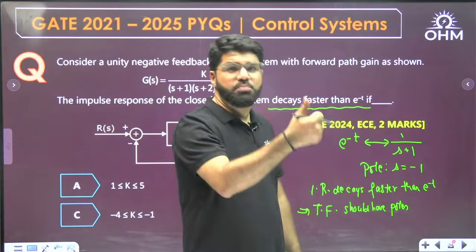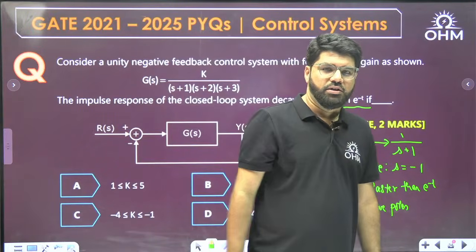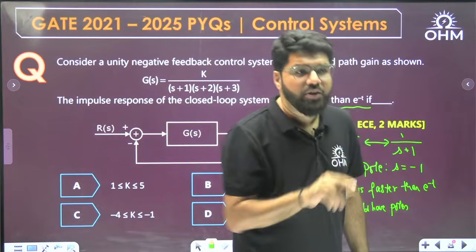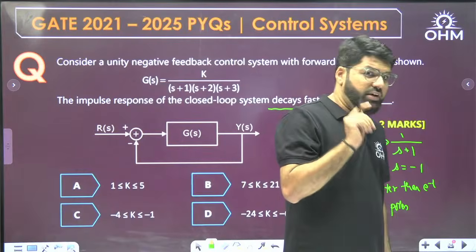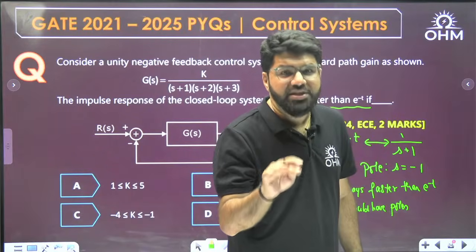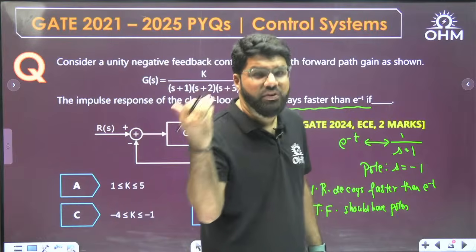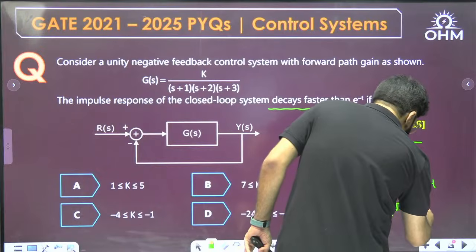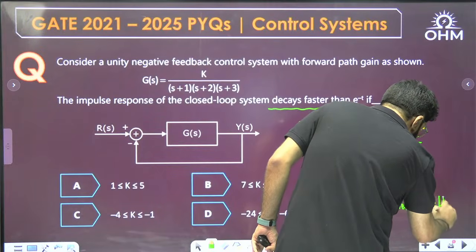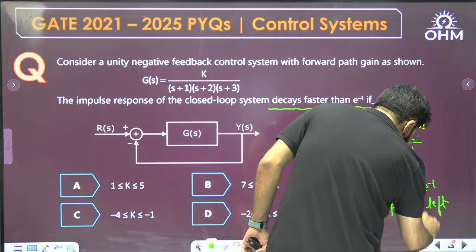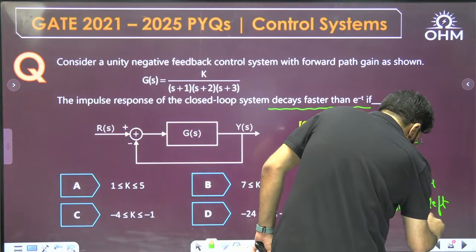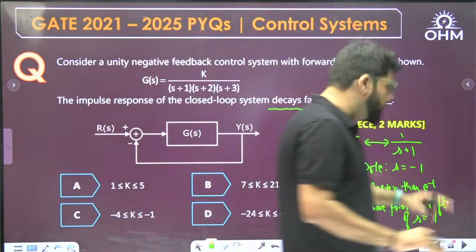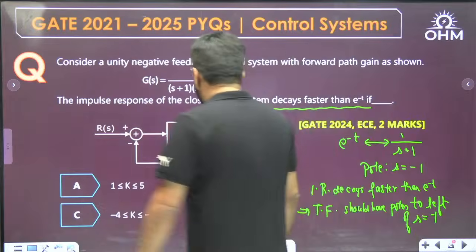Now any pole which is more to the left of this will definitely be faster. Any pole which is to the right of this, towards the origin, will be slower. I repeat, that is what you study in the dominant pole concept. If you go and revise it, the poles closer to the origin are relatively slower, the poles away from the origin are relatively faster. So the transfer function should have the poles to the left of this particular pole, s equal to minus 1. The poles may be complex or real, but they should be left of minus 1.